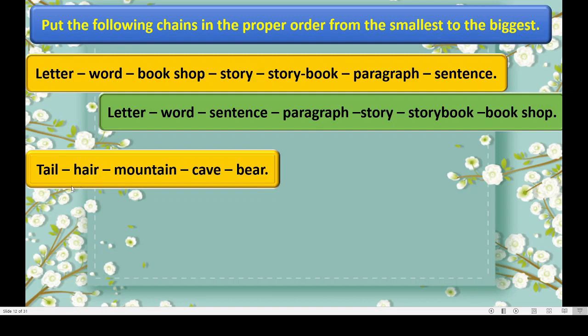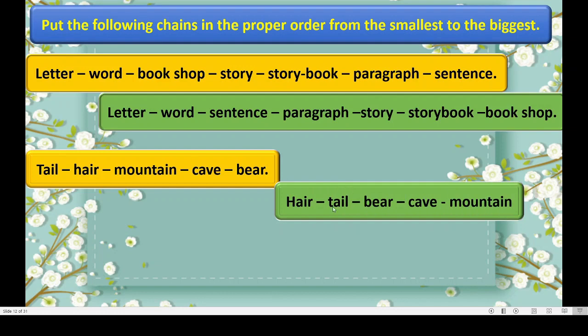Now again we will try to write this. Again you can pause the video, write your answer and check with my answer. Now I will write here. First one comes hair. Correct? Hair is on the tail. The bear has a tail. And bear is inside the cave and cave is inside the mountain or below the mountain. Got this? Here also we arrange these from smallest to biggest.